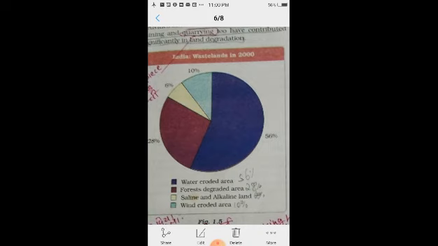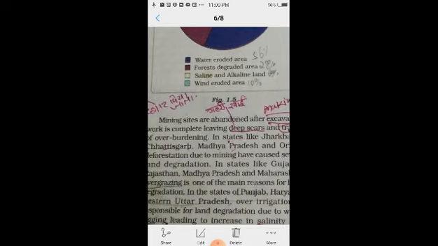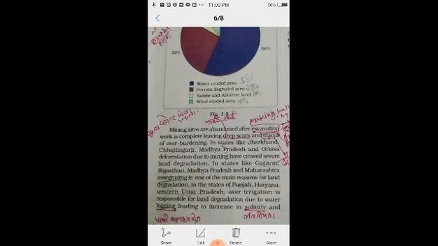Then come to the next, mining. Mining sites are abandoned after the excavation work is complete, leaving deep scars and traces of overburdening.